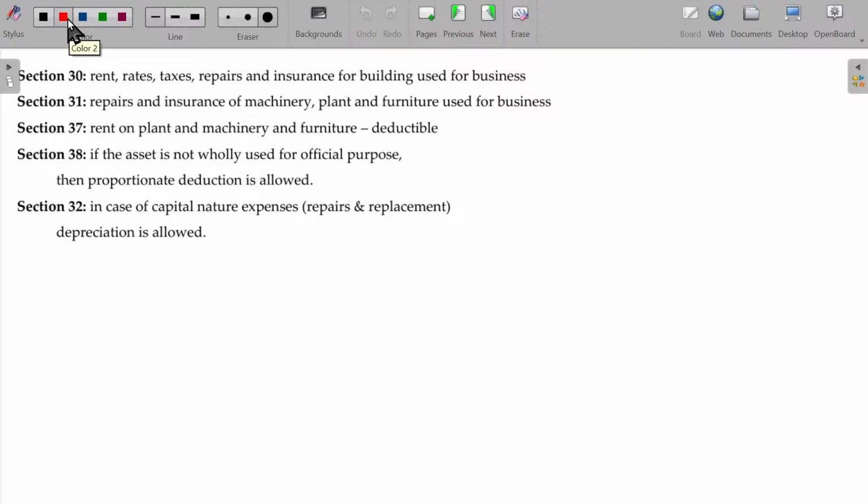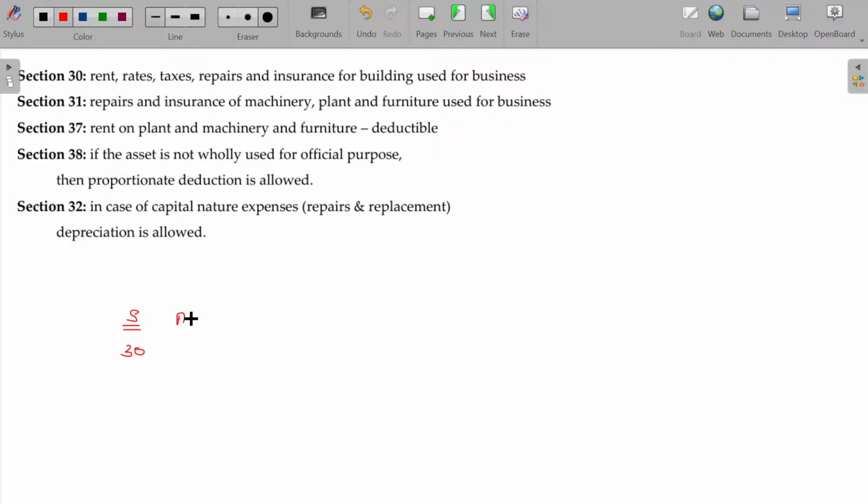Section 28 is the charging section. 29 is the mode of computation. For the computation, you have to follow sections 30 to 44. You have to follow those items given in these sections, right? Now, let's start with section 30, 31. Section 30.